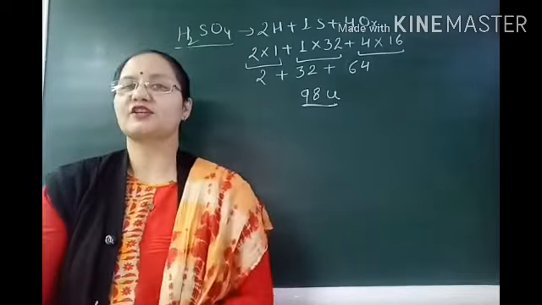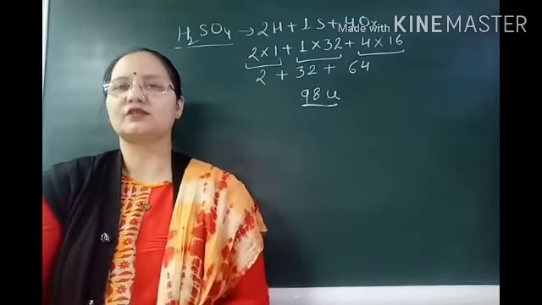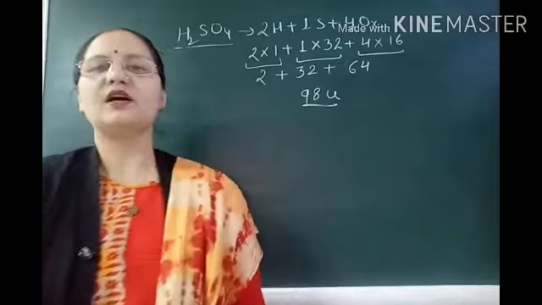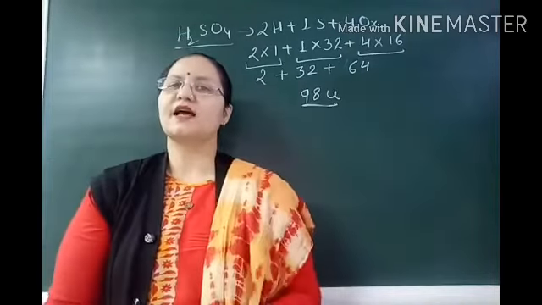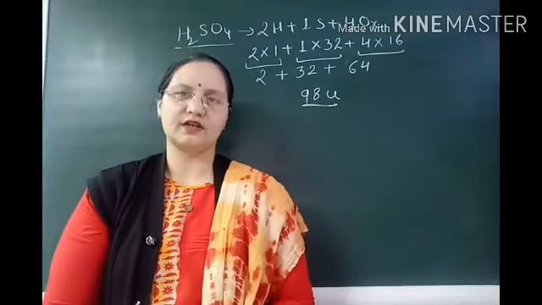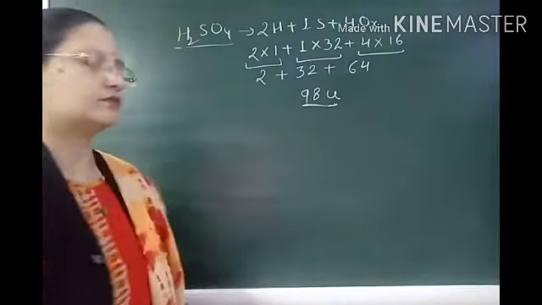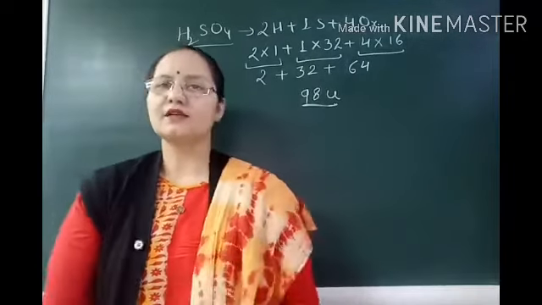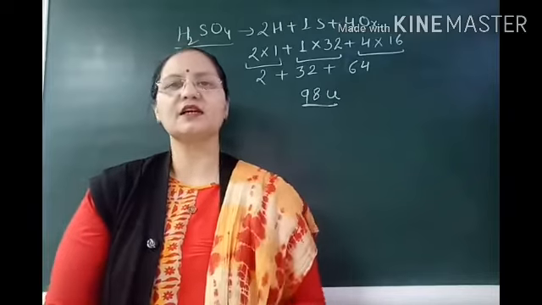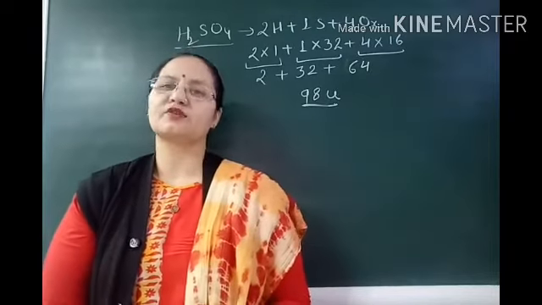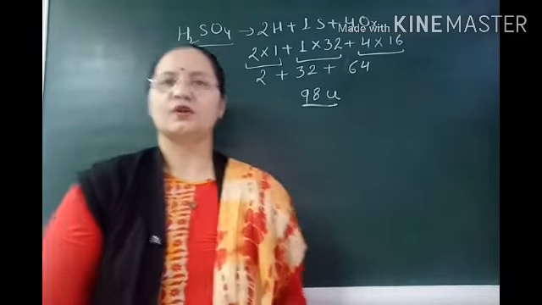Now the mass fraction of hydrogen, sulfur and oxygen. As you know the formula: the mass of that atom present in the compound upon the total mass of the compound. So let us start.